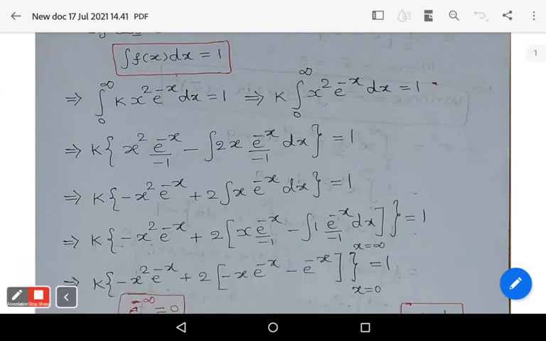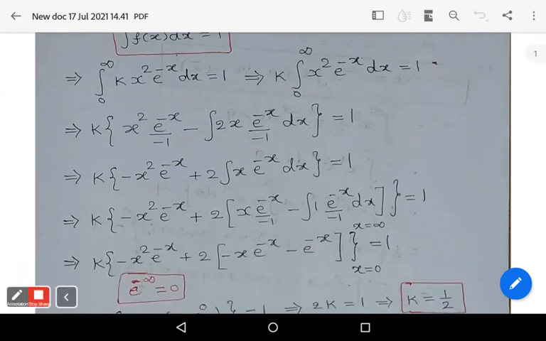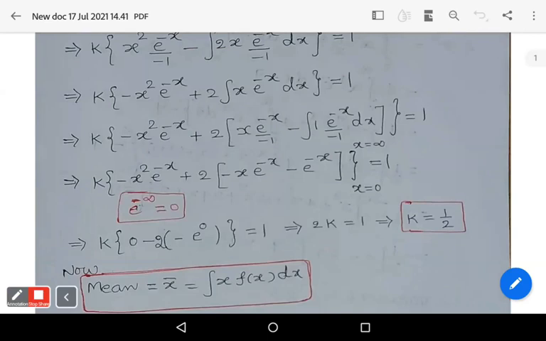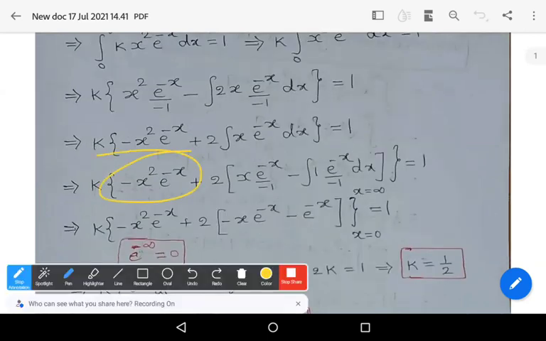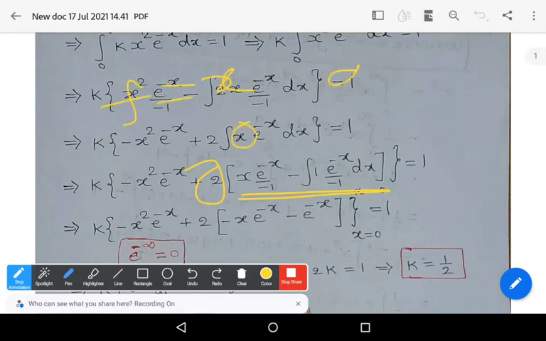Again you have to substitute the integral fg formula. Observe: minus x square e power minus x plus 2 into, this is the formula again, f is equal to x and g is equal to e power minus x.